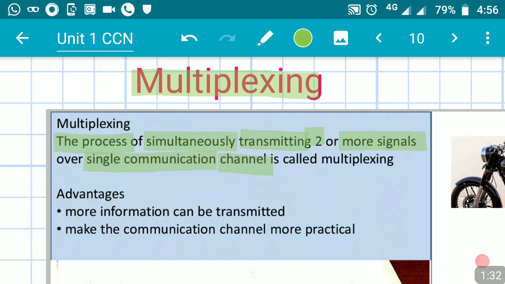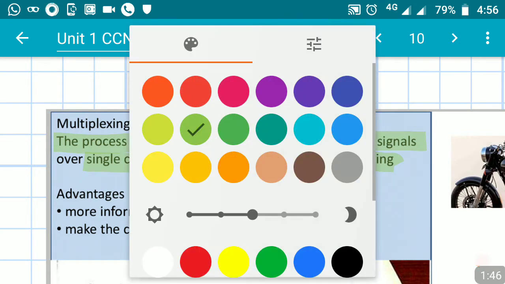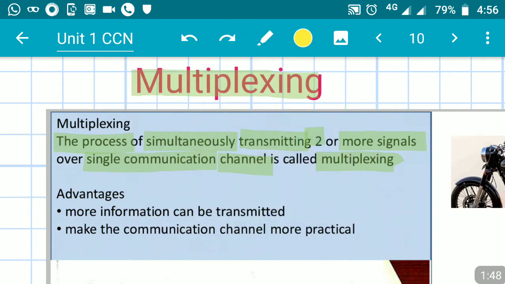I mean, we will be able to send two or more signals through a single communication channel. Such a process of sending two or more signals through a single communication channel is what we call multiplexing.